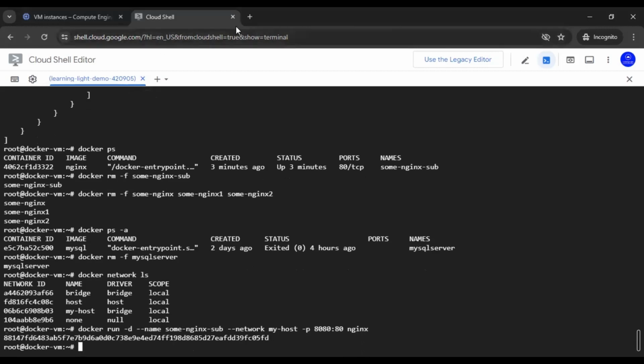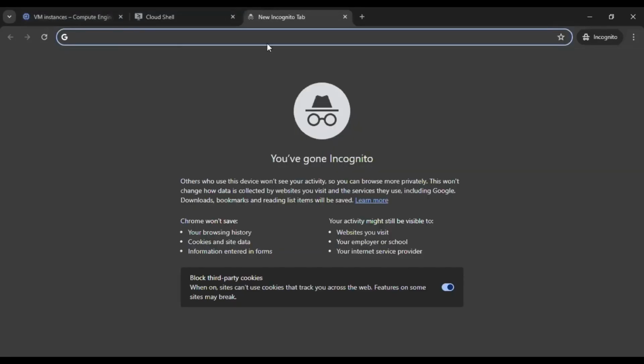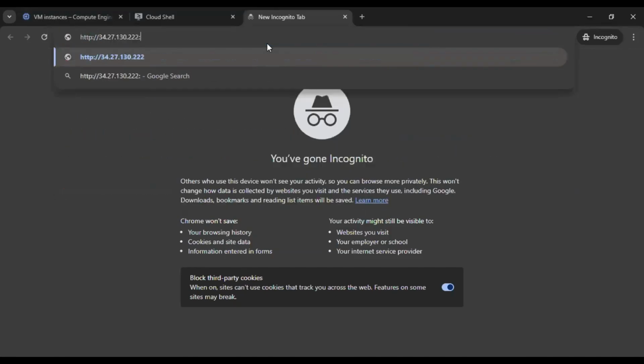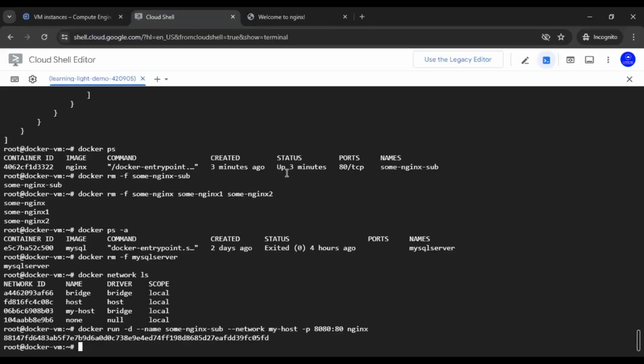And let's go to this browser and let us grab this IP address, and we can check whether it is accessible from the outside world or not. Now we can see this is completely accessible, though it is a separate network, inside the separate network some-nginx-sub, because this particular network is not an internal network, it is actually accessible from there.